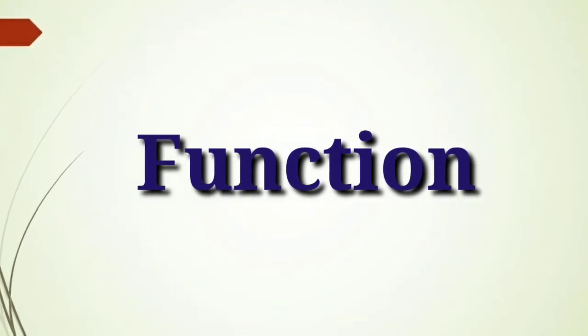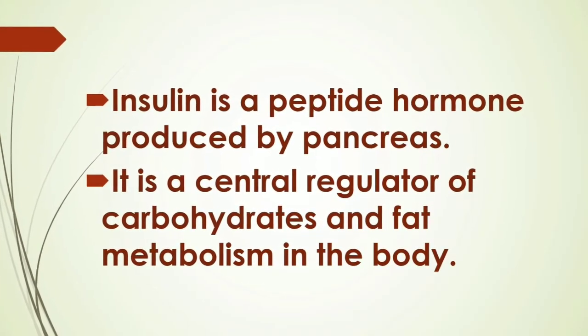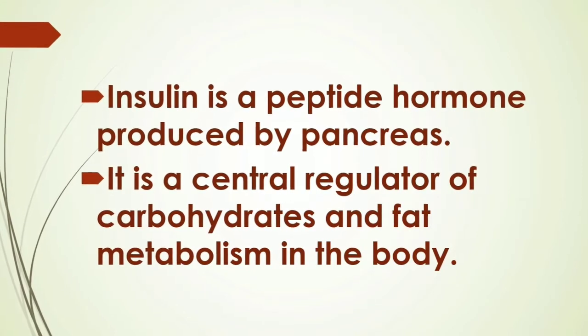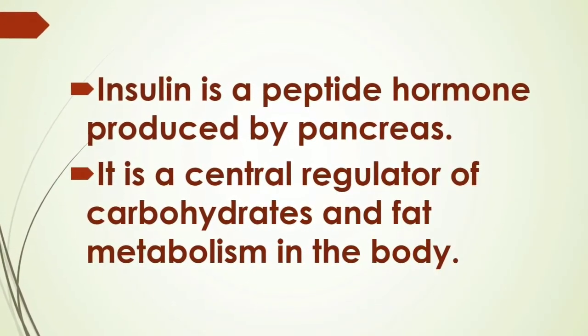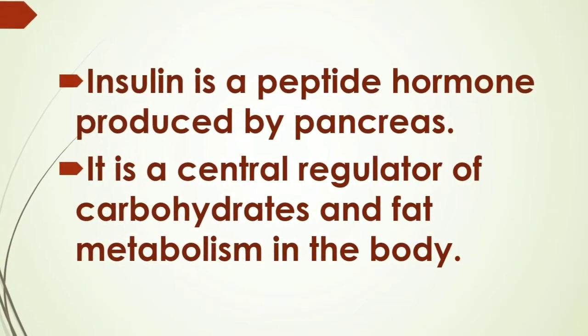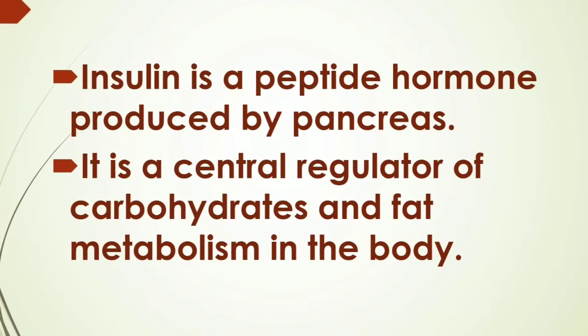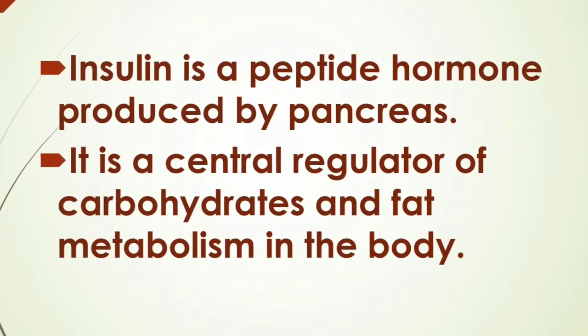So, what is the role of the insulin hormone in our body? Insulin helps to control the blood glucose level in our body. It is the central regulator of carbohydrates and also manages fat metabolism in our body.